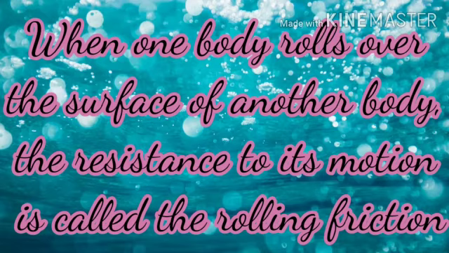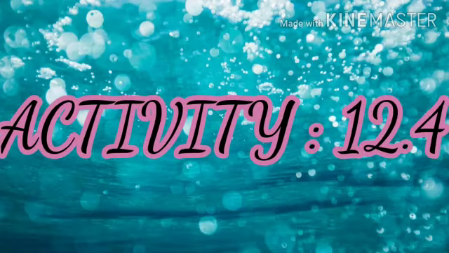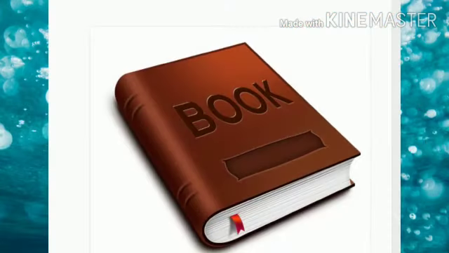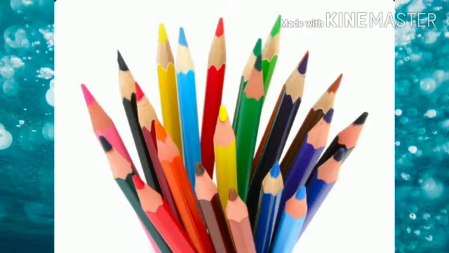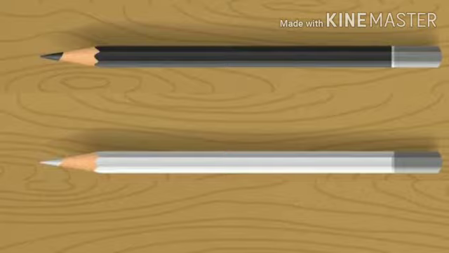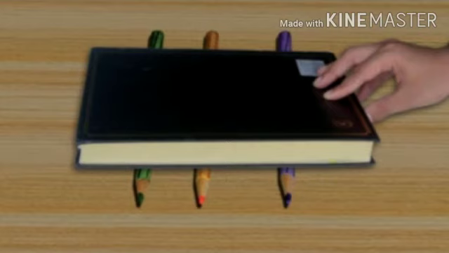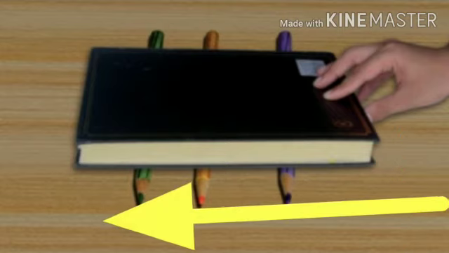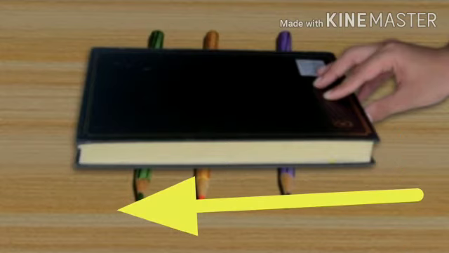To understand rolling friction, let us discuss activity 12.4. For activity 12.4, the required materials are a book and a few pencils. Then we have to keep the pencils on the table in a horizontal form, and keep the book on the pencils. Now we have to apply some force on the book. Then after applying the force, the book starts to roll over the pencils.